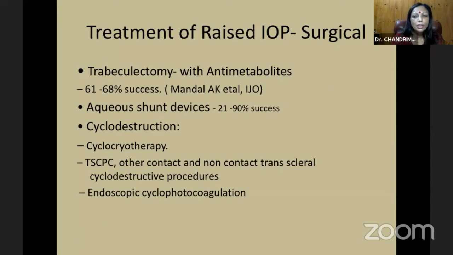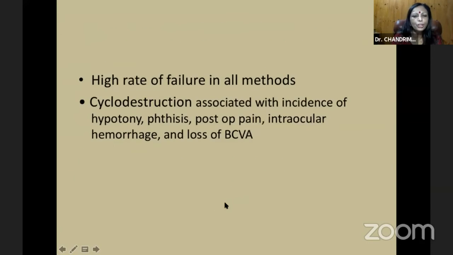So treatment of raised intraocular pressure could be surgical, it could be a trabeculectomy with antimetabolites, or aqueous shunt devices, or cyclodestruction. My topic today actually concentrates on cyclodestruction. So we have the cyclocryotherapy and you have the TSCPC, other contact and non-contact transscleral cyclodestructive procedures, or the endoscopic cyclophotocoagulation. So high rate of failure in all the methods.